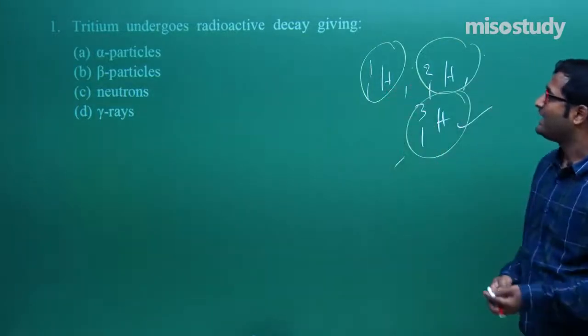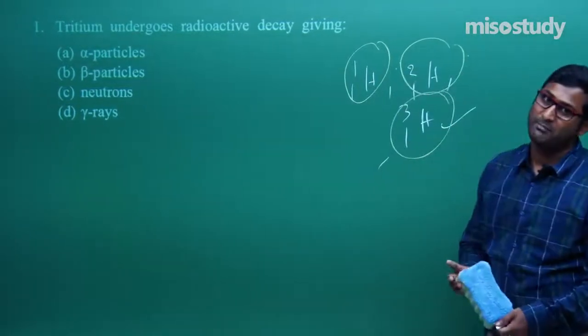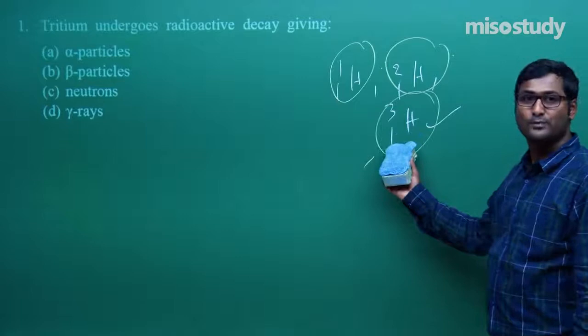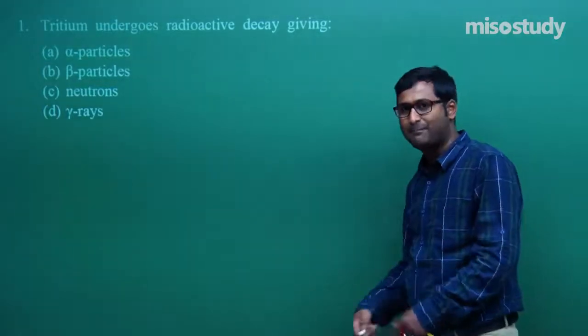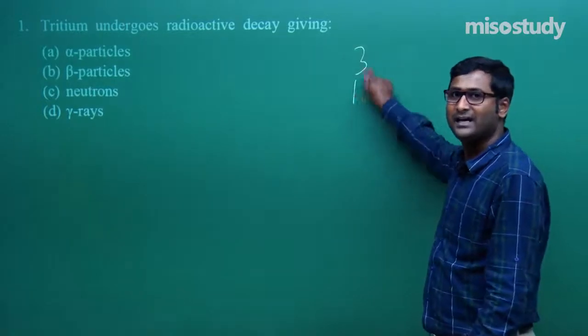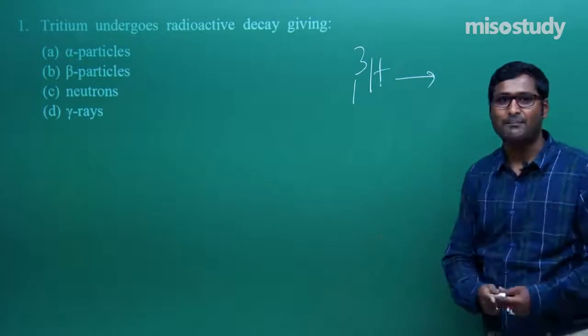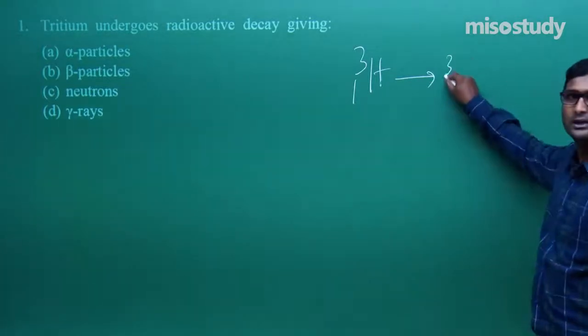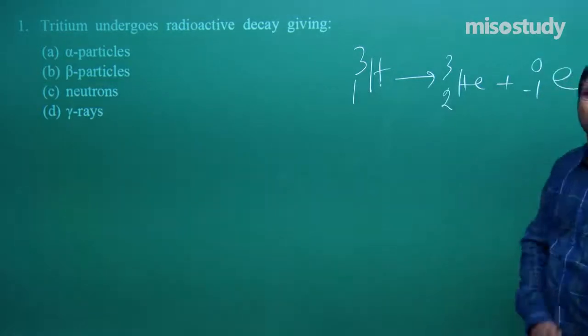And what happens? Tritium undergoes radioactive decay. We know this isotope of hydrogen is radioactive. Now, what will happen? Let's check it out. If I take here the tritium, then what will happen? It will convert into 3,2 helium and there is an ejection of an electron.